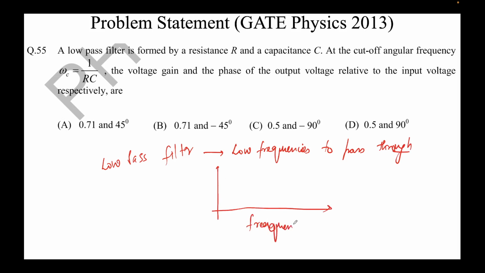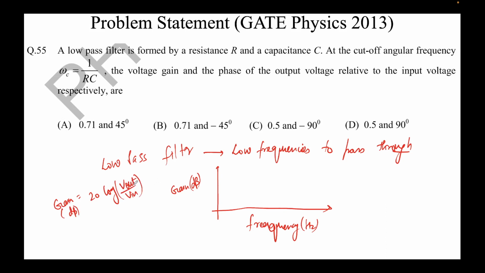This is frequency in hertz, and this is the gain. We typically measure gain in dB. So the formula for gain is 20 log V output divided by V input. So this is gain in dB.